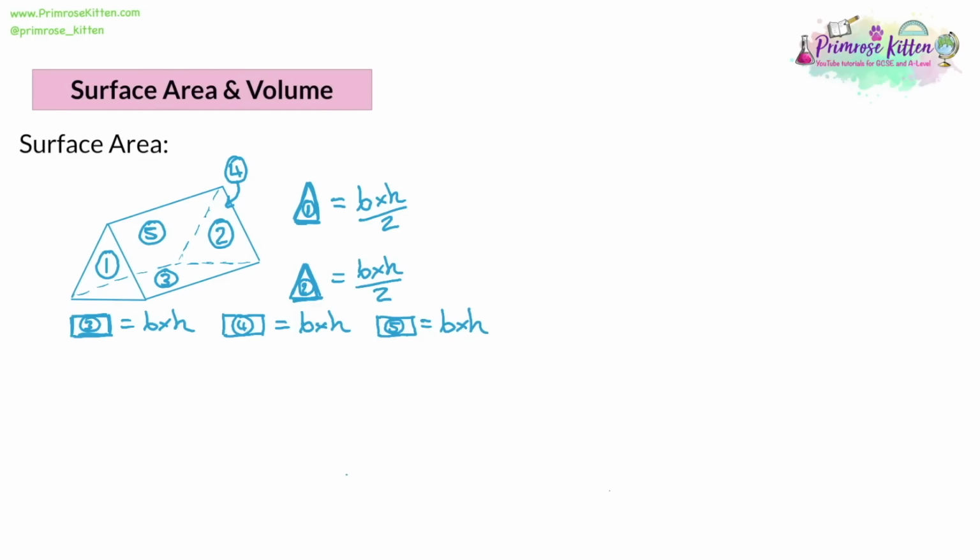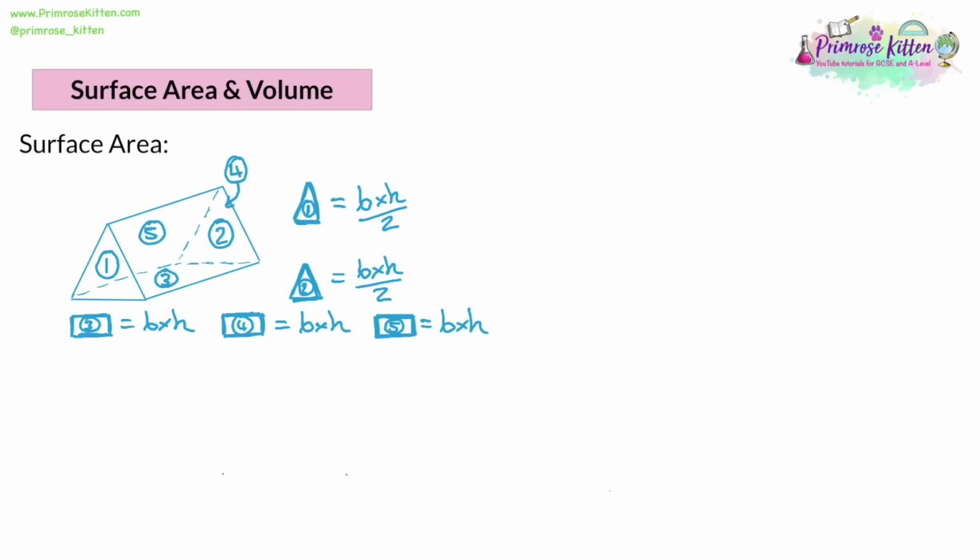Now, if it's a scalene triangle at the front of the prism, then all 3 of these are going to be completely different. So the long version is what I've done here, and you would draw out every single surface and find the area with working out for every single surface. But there are shortcuts if some of these surfaces are actually the same size. So then what do you do for the answer?